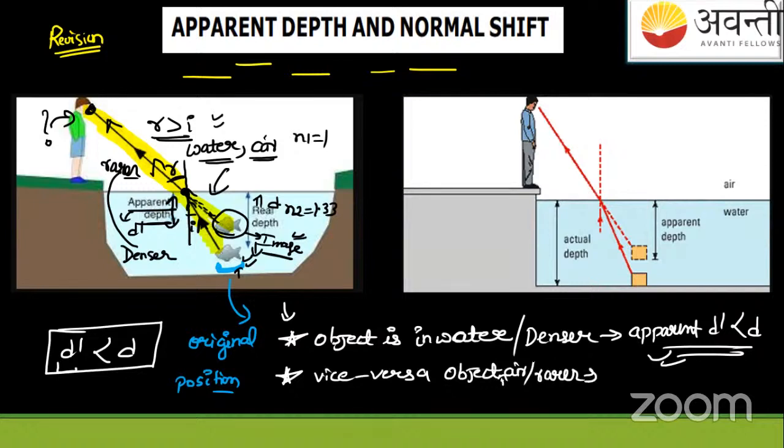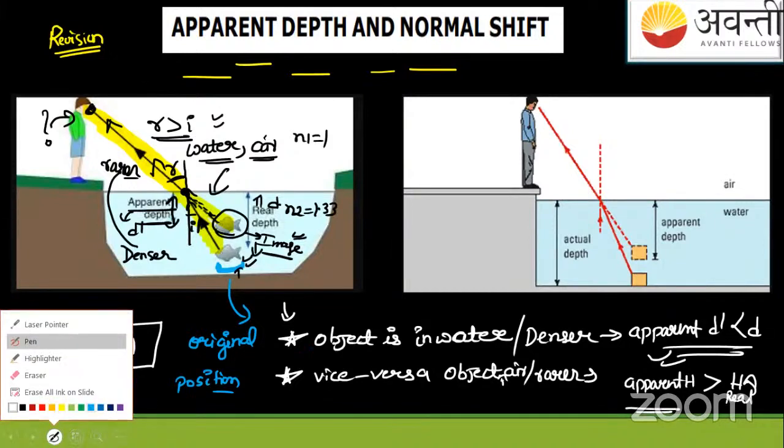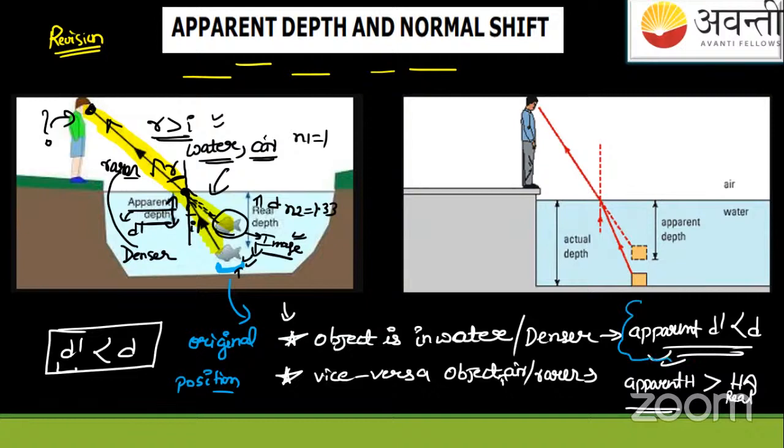Then you will observe that the apparent height in that case will actually be greater than the real height. So these are two opposite conditions. If you see an object in the denser medium, it will give you this. If you see an object in the rarer medium, this will give you that, which are both opposite. This point is clear? Okay.